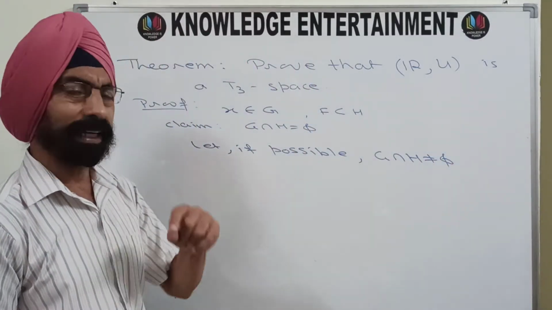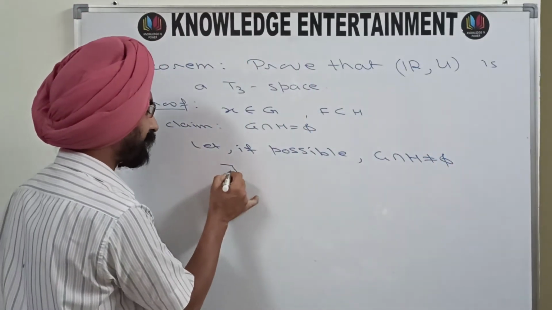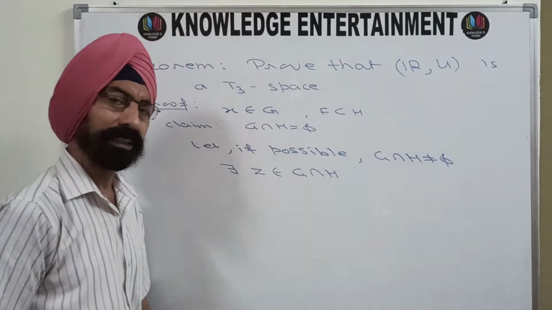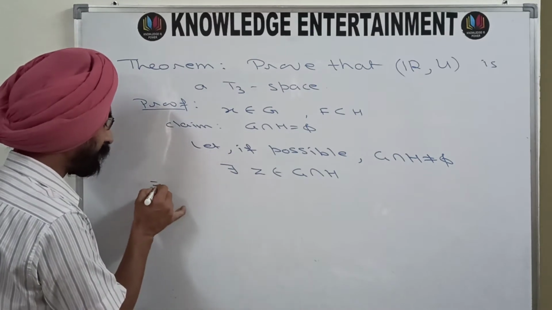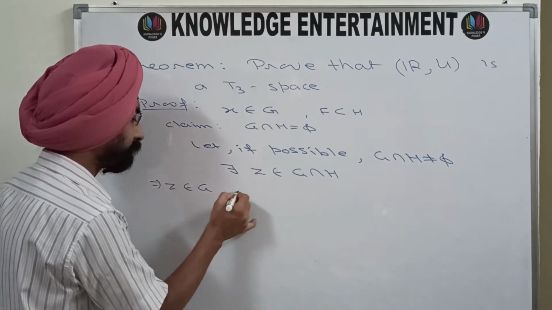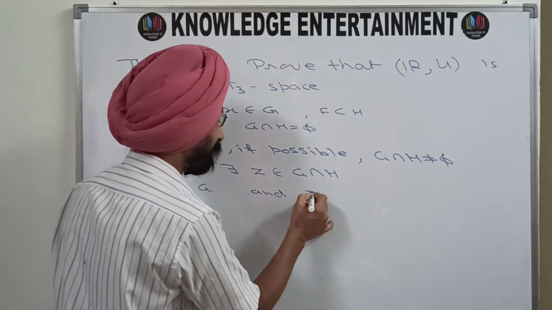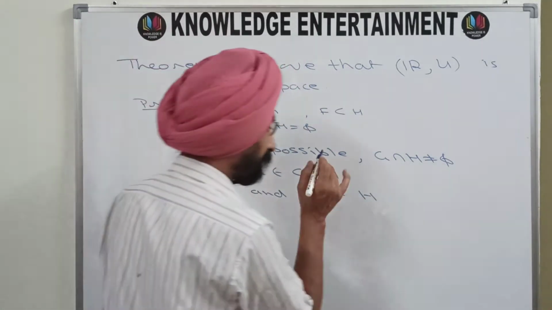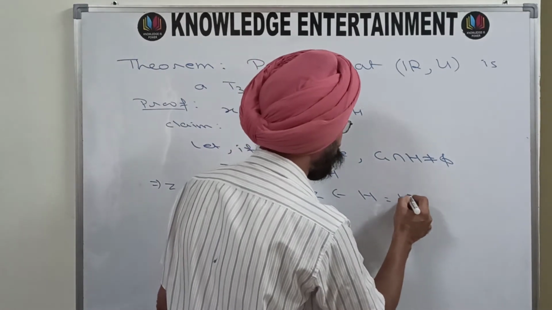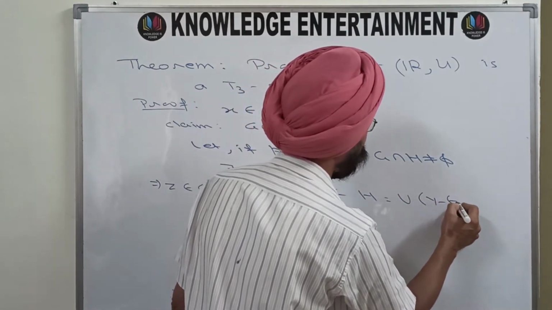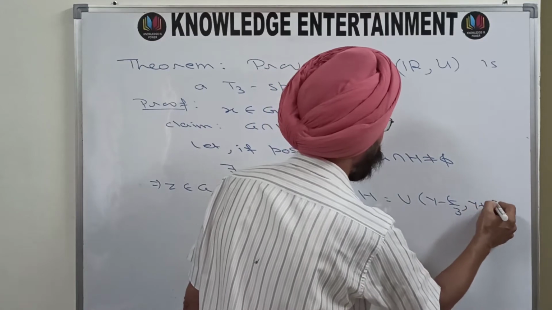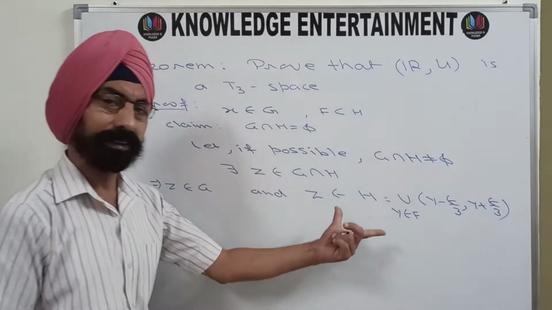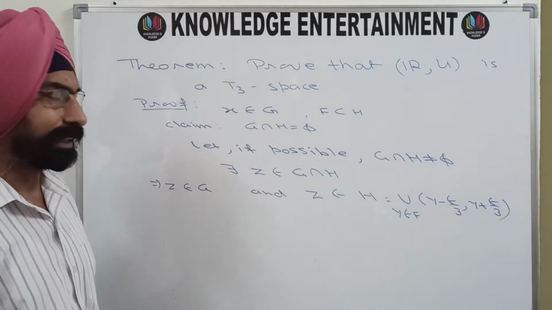If it is not phi, then definitely there exists some element Z in G intersection H. So this means Z will be in G as well as Z will be a member of H. And keep in mind that H is the union of open intervals of the type y minus epsilon by 3, y plus epsilon by 3, where y is a point of F. Keep it in mind. It will be working in the next step.